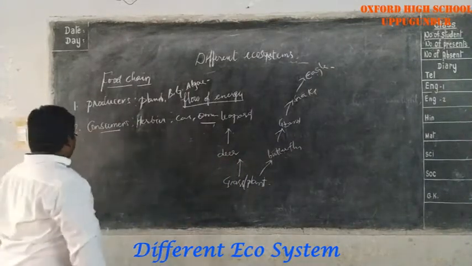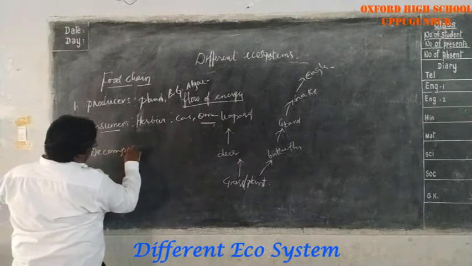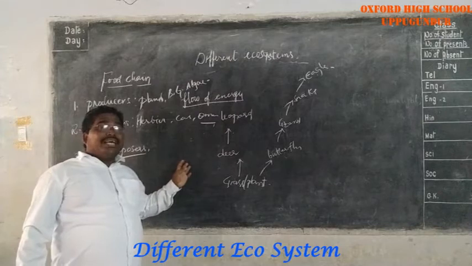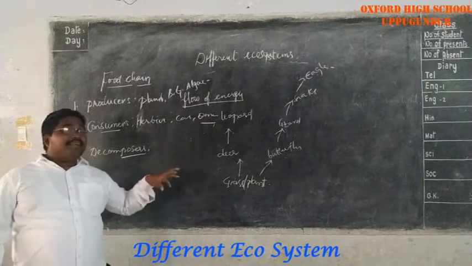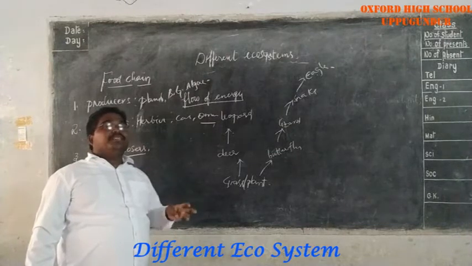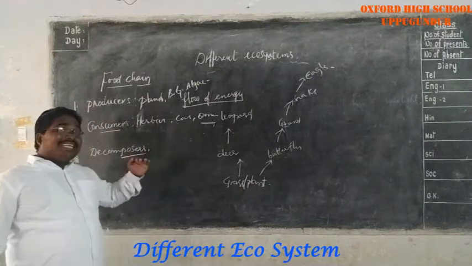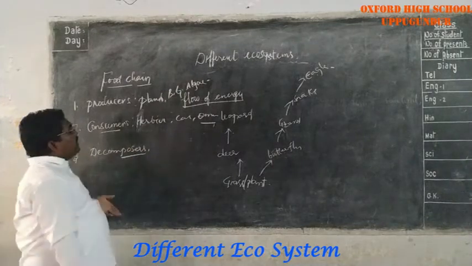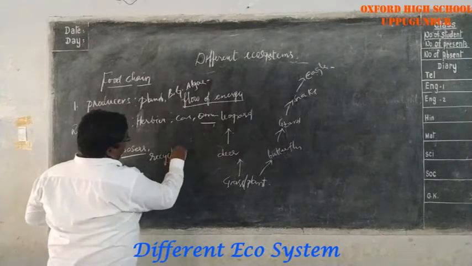The third step includes the decomposers. The decomposers are the bacteria and microorganisms which feed on dead bodies, the remains after the death of organisms. They feed on the debris and waste materials. They recycle the nutrients into the soil for the plants again. Because of this, they are also known as recyclers. Do you understand this?